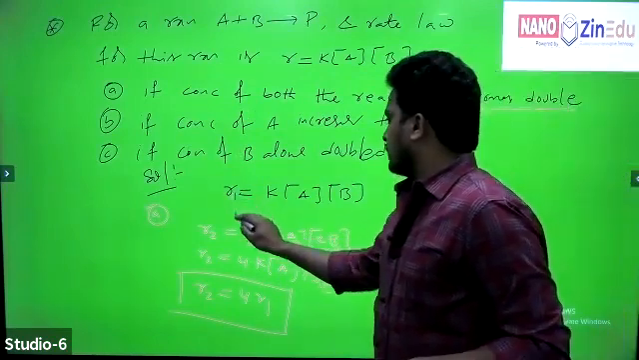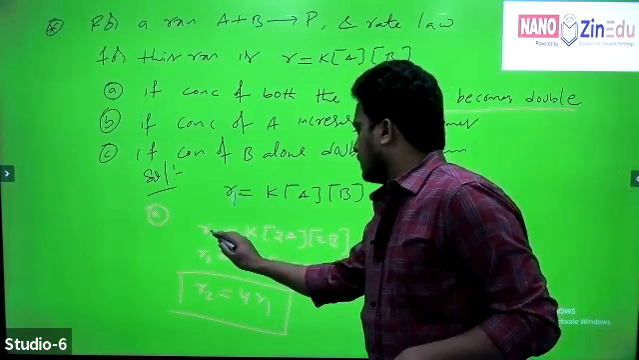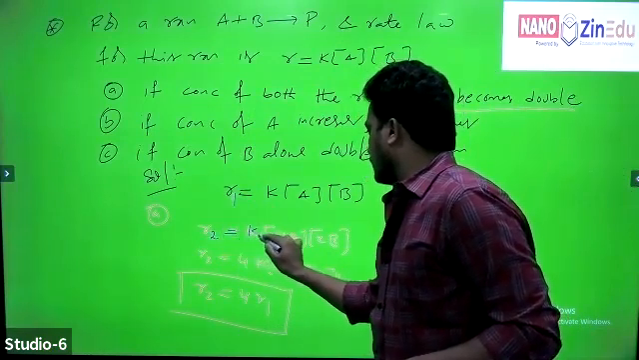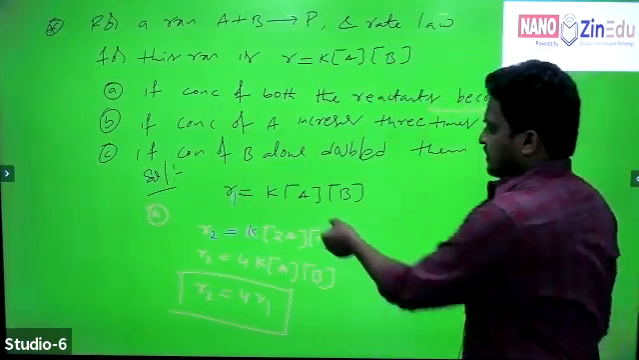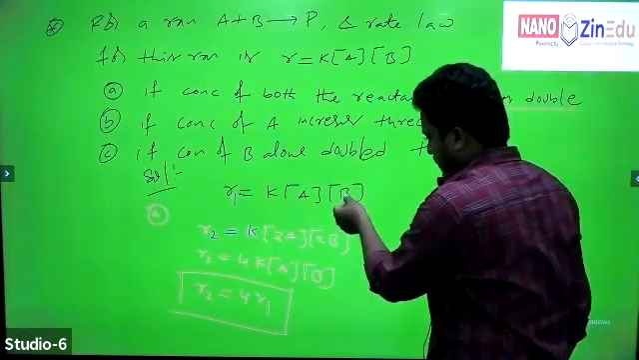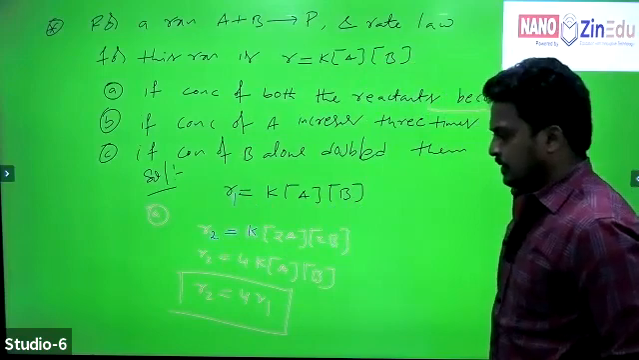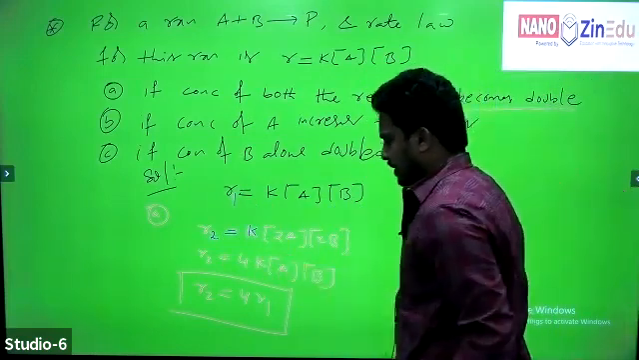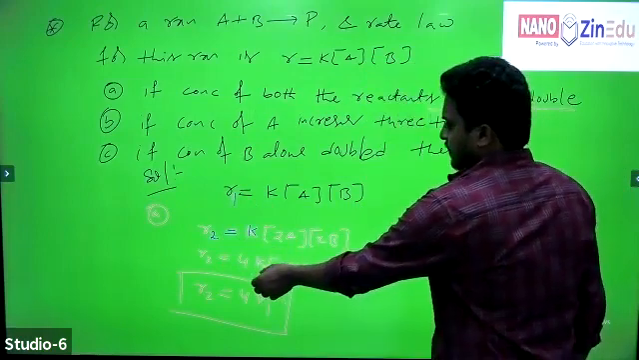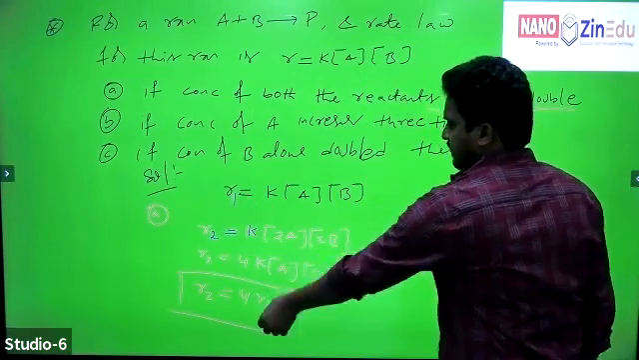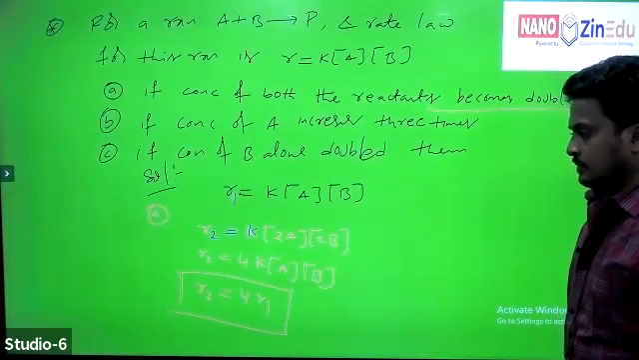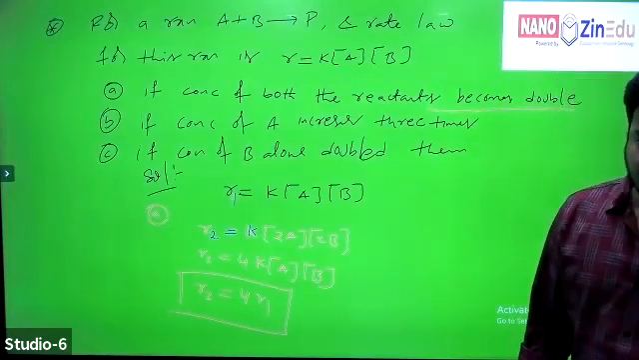This is R1. R2 equal to K into concentration of A becomes 2A, concentration of B becomes 2B, right? 2 twos are 4. Can I substitute in place of K into A into B, R1? That is R2 equal to 4 times of R1.